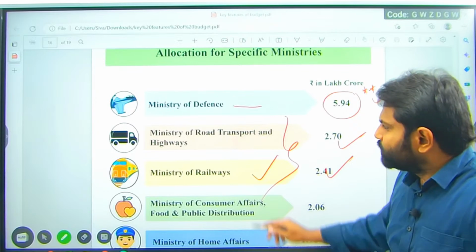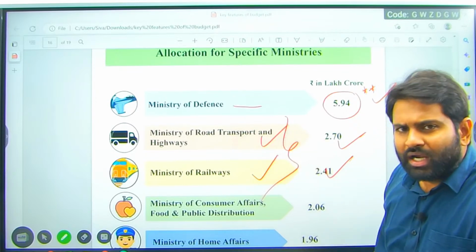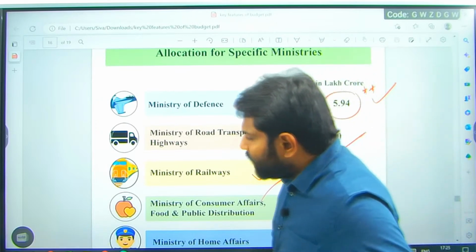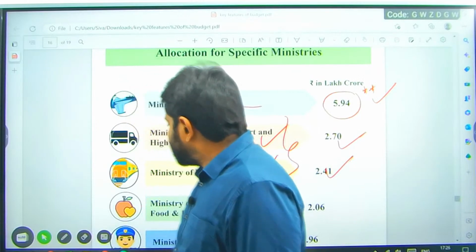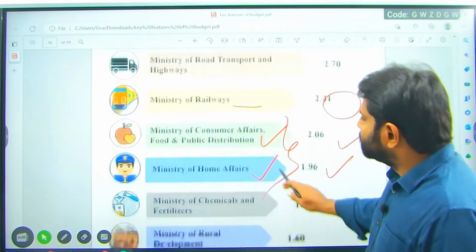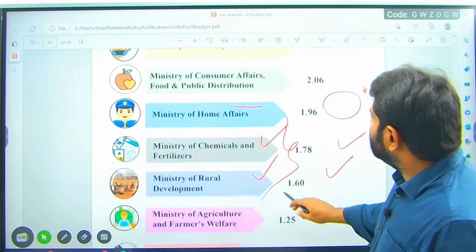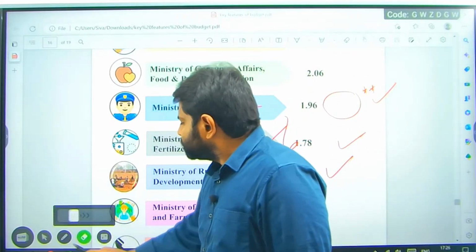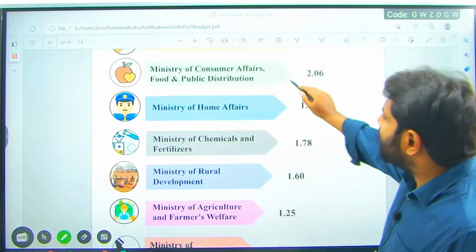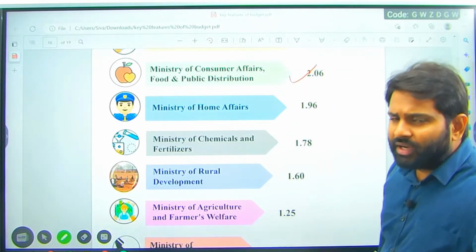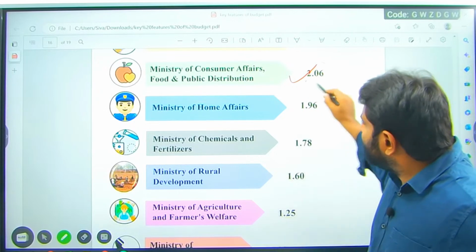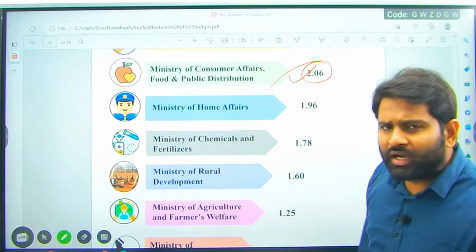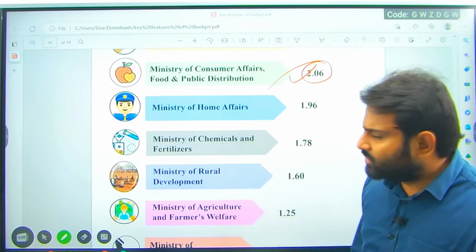Infrastructure. When we speak about road transport and highways and railways, we are talking about infrastructure, connecting the hinterland, connecting the remote places, connecting the supply chains. It will benefit both the consumer and the producer. Next one, Ministry of Consumer Affairs, Food and Public Distribution, the major program being NFSA 2013, the National Food Security Act 2013, and many other benefits.